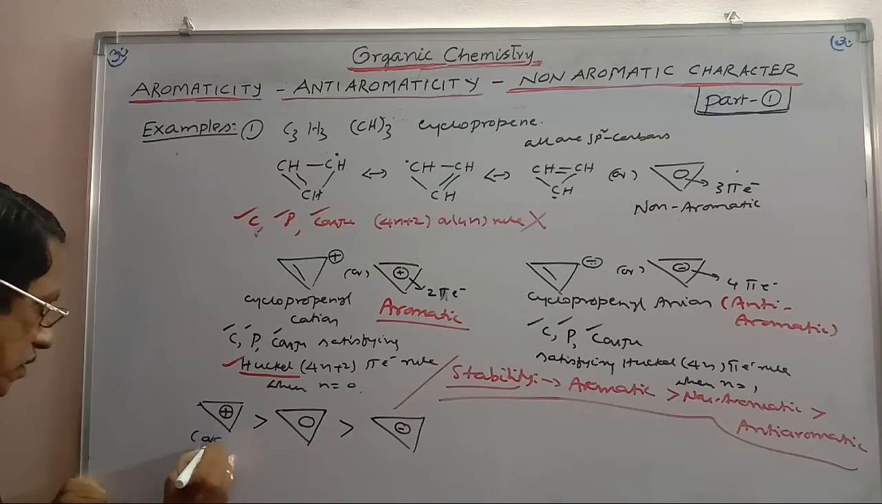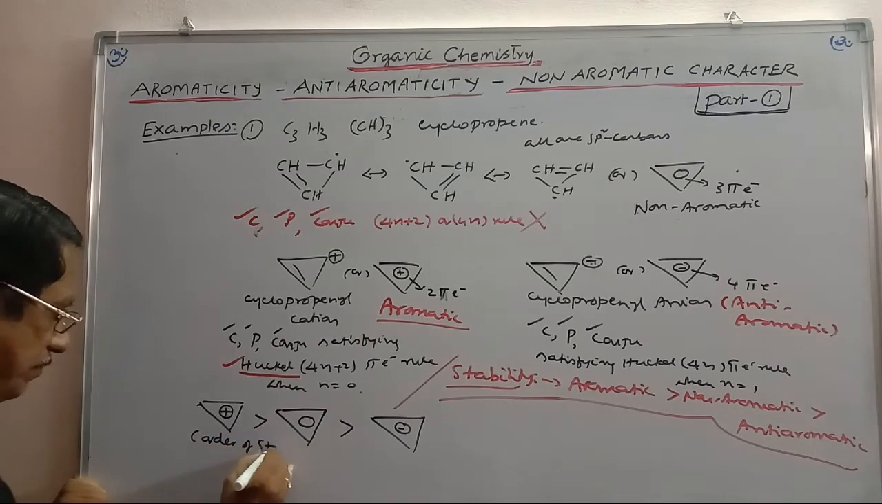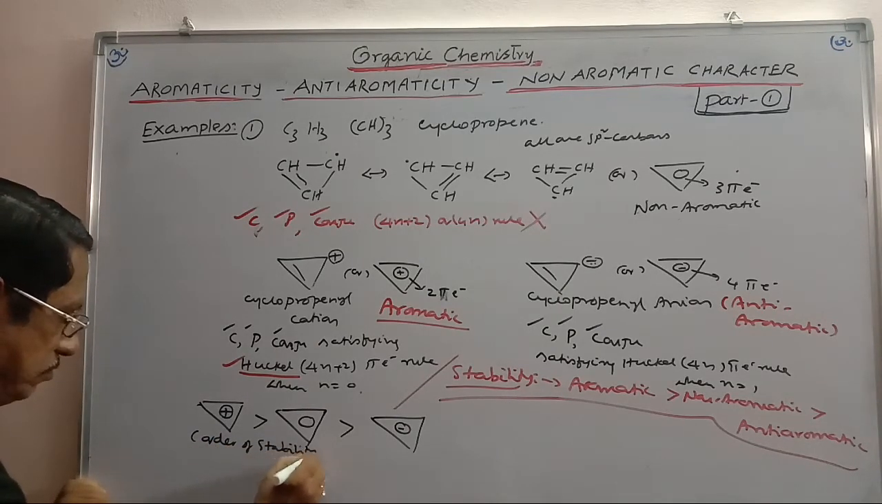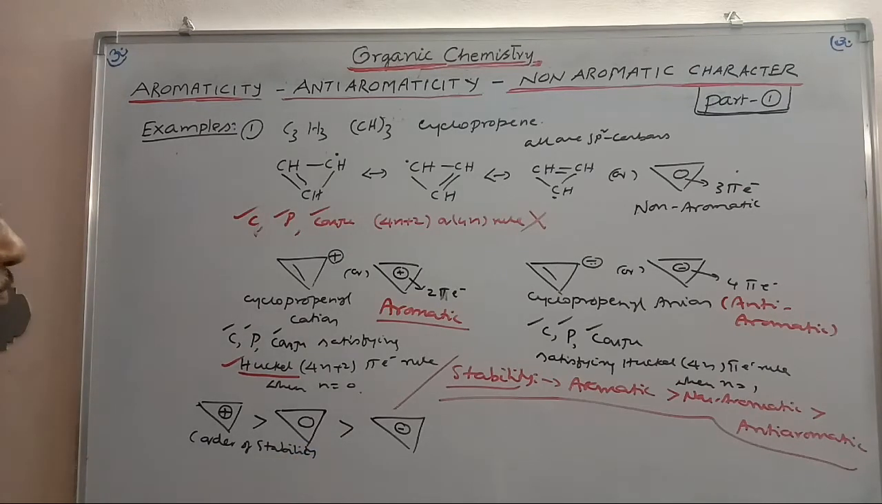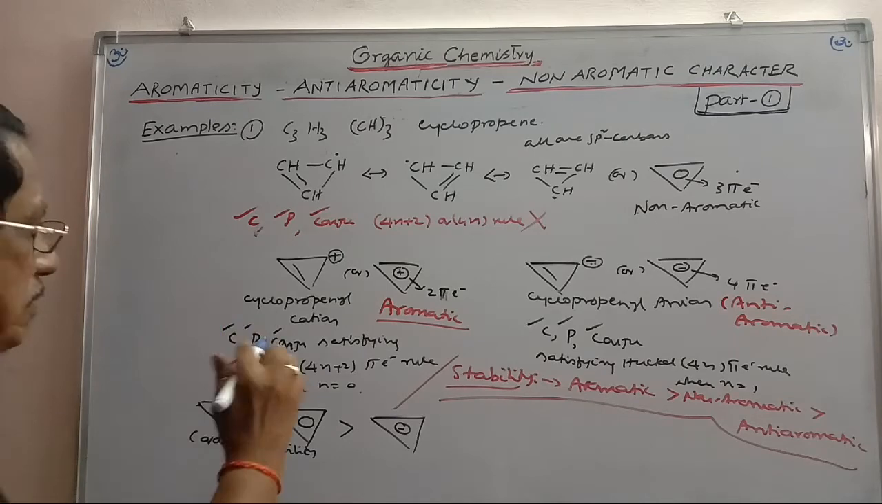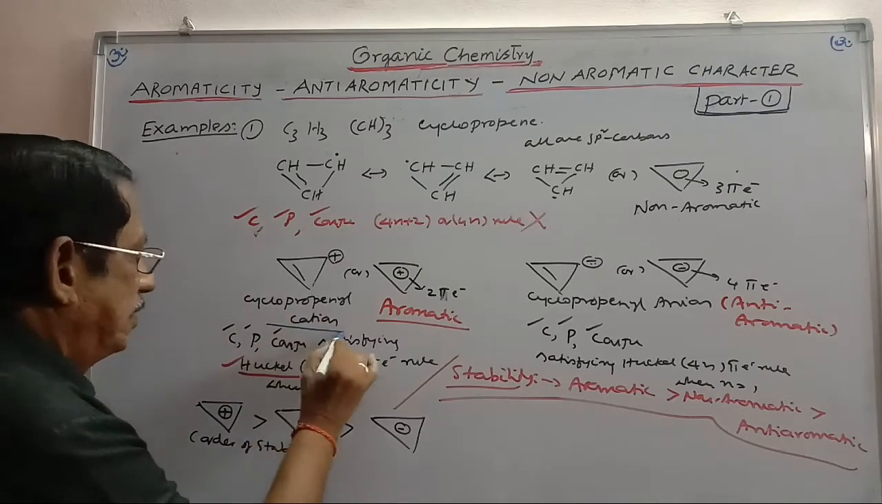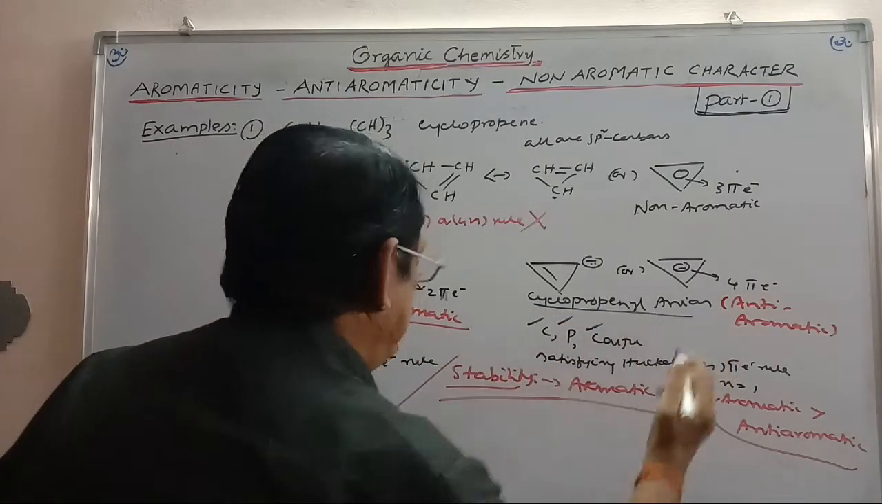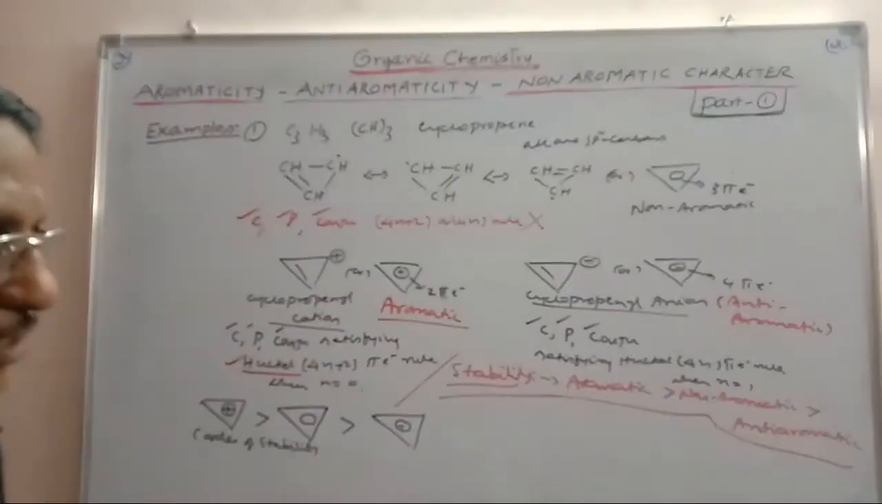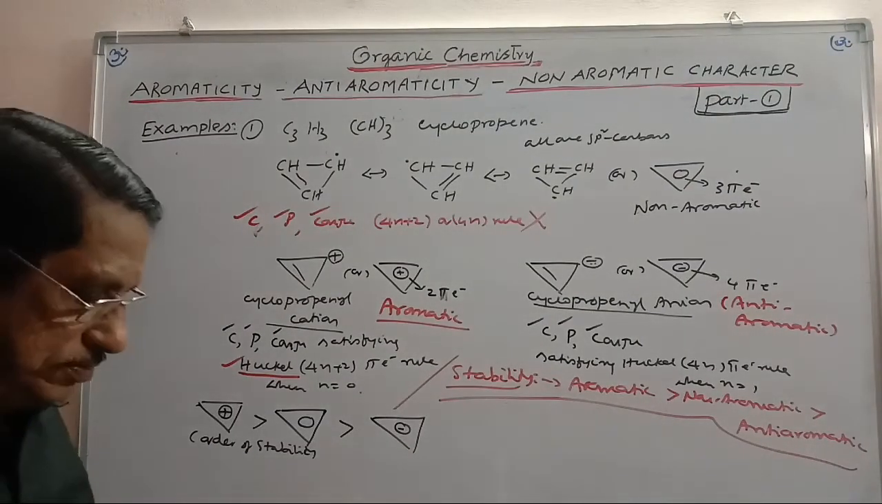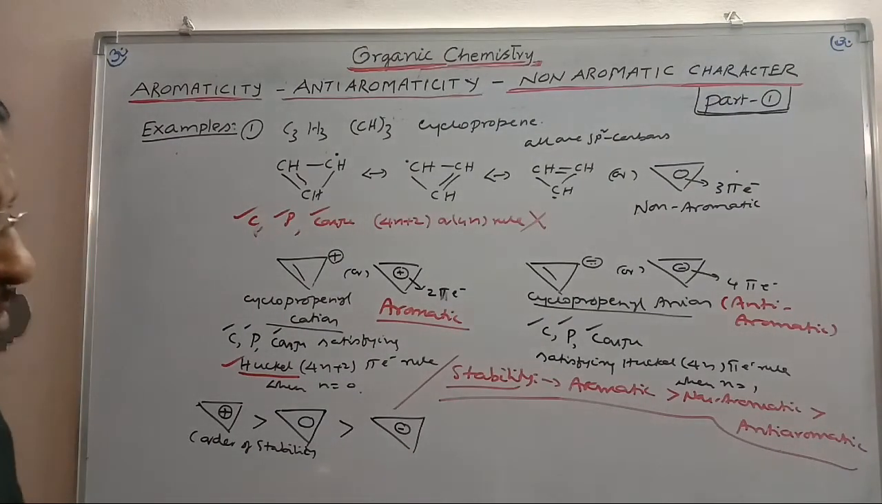So this is about cyclopropene, the cyclopropenyl cation and the cyclopropenyl anion. In the order of stability, one is aromatic, the other is non-aromatic, and the third is anti-aromatic. This is the way you have to confirm the characters. Okay, please note it.